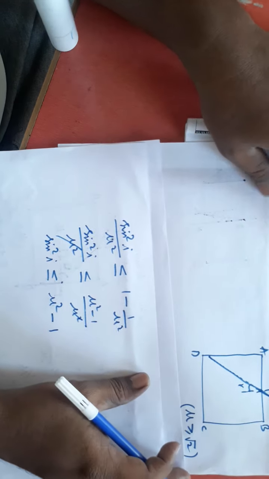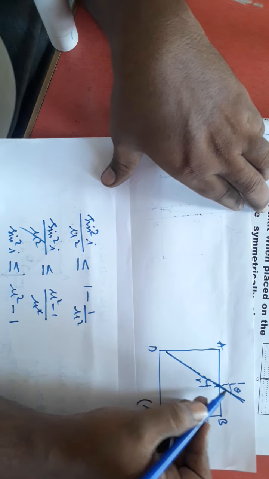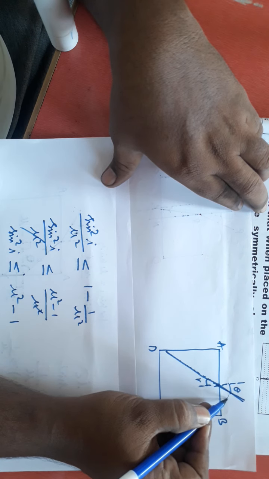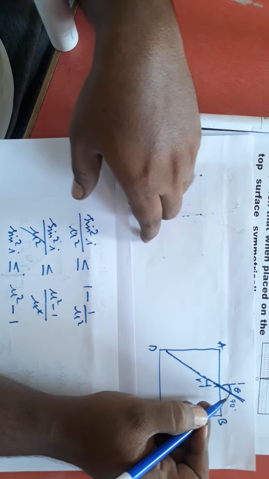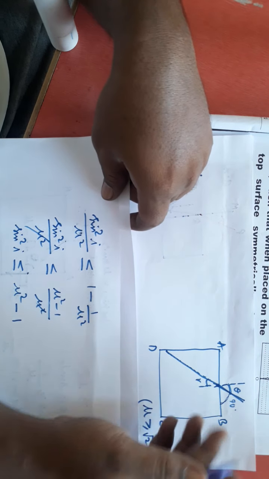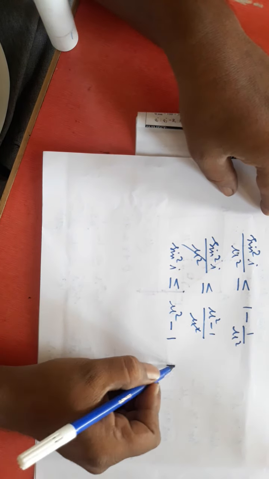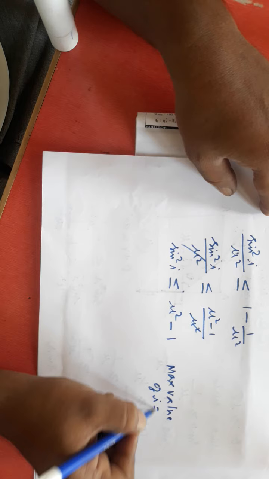Here if I incident light, you observe this, this angle may be anything, but what is the maximum value of this angle? Maximum value of this angle will be 90. This angle cannot go beyond 90. So the maximum value of i is 90.